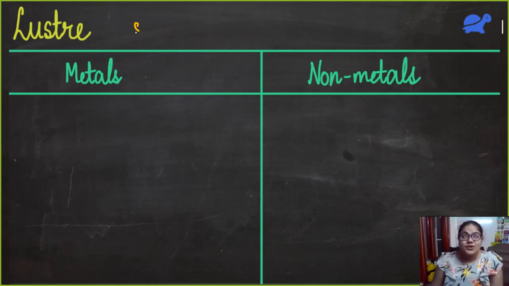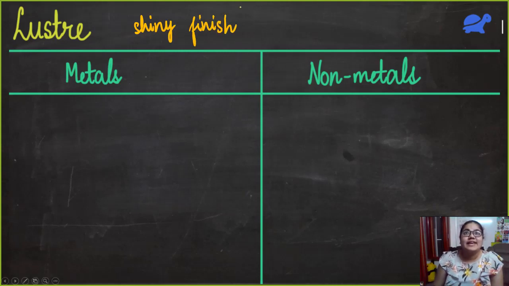Now, next is luster. What is luster? Luster is the shiny finish on the surface of different substances. If we talk about metals, do you see any metal around you? I see the doorknob which looks very metallic. I'm sure you all must have seen many metals like iron in day-to-day life, right? Whenever we see metals, they usually have a very shiny finish.